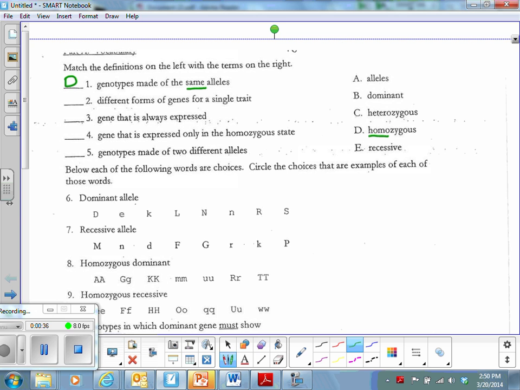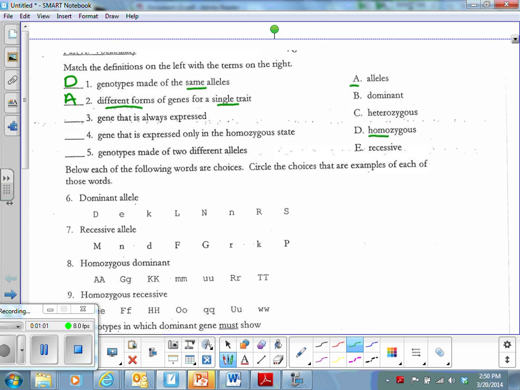Different forms of genes for a single trait. What this is referring to is alleles. Remember that you can have hair genes, eye genes, skin color genes, but then you have variations, so different forms of those genes. You can have blue eyes, brown eyes, green eyes, but it's still for that single trait of eye color. So that's going to be alleles.